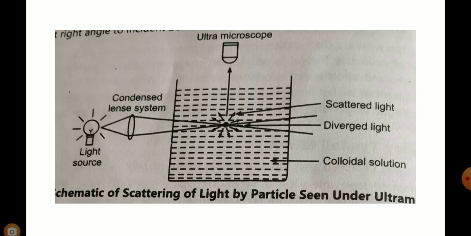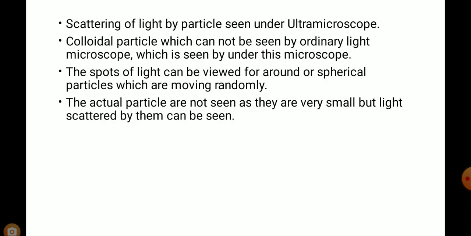Here we can see the schematic of scattering of light by a particle seen under the ultramicroscope. Colloidal particles which cannot be seen by the ordinary light microscope are seen under the ultramicroscope.